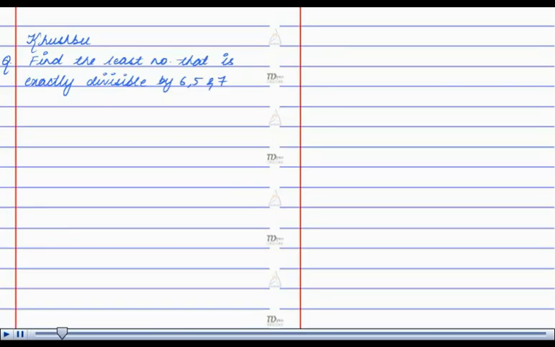Hello, I am Khushbu. The question is, find the least number that is exactly divisible by 6, 5 and 7. The required number is nothing but LCM of all these numbers, that is LCM of 6, 5 and 7, which comes out to be 210. So the least number that is exactly divisible by 6, 5 and 7 is 210.